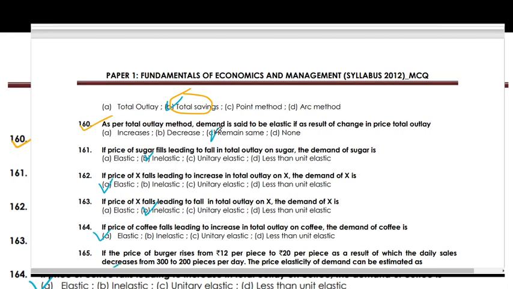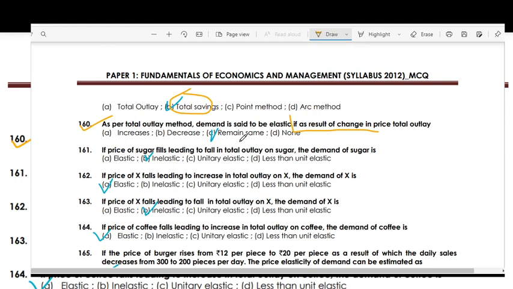As per the total outlay method, demand is said to be elastic if, as a result of change in price, total outlay remains the same. If the price of sugar falls, leading to a fall in total outlay on sugar, the demand for sugar is inelastic.